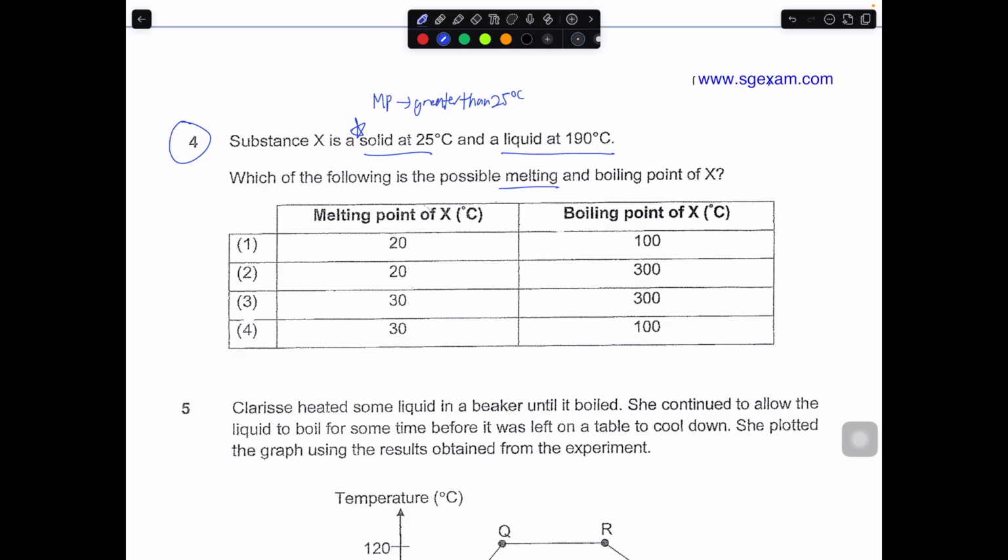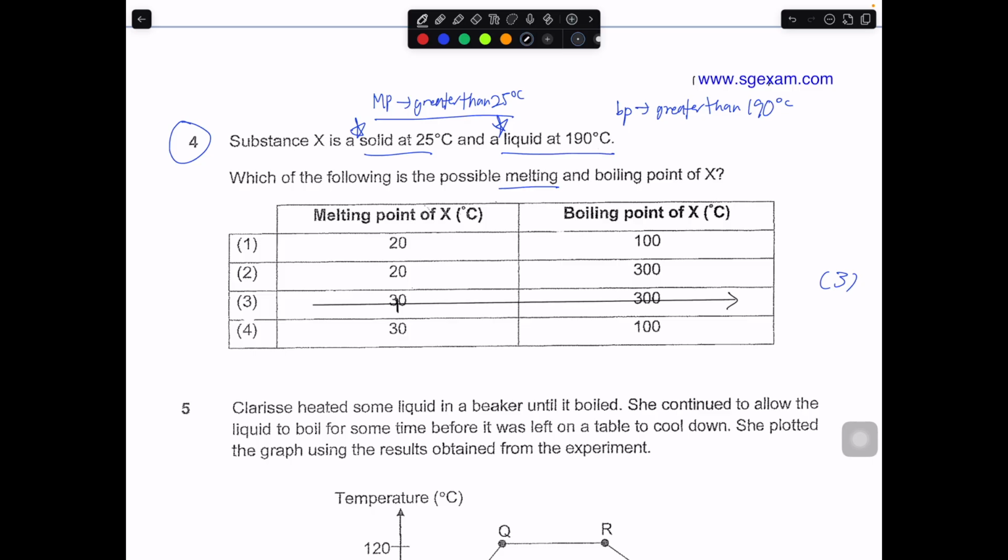Okay, so if melting point must be greater than 25 degrees, only 3 and 4. Then for the boiling point, if we know that substance X is a liquid at 190, that means the boiling point must be greater than 190. This is a very, very quick way to know it. So the only option between 3 and 4 is 3. So the answer is 3. Okay, for this question. But there's another way to do it, if you want to know it for sure very, very quickly. So if I were to do it along with the correct answer, let's say I draw a temperature line.